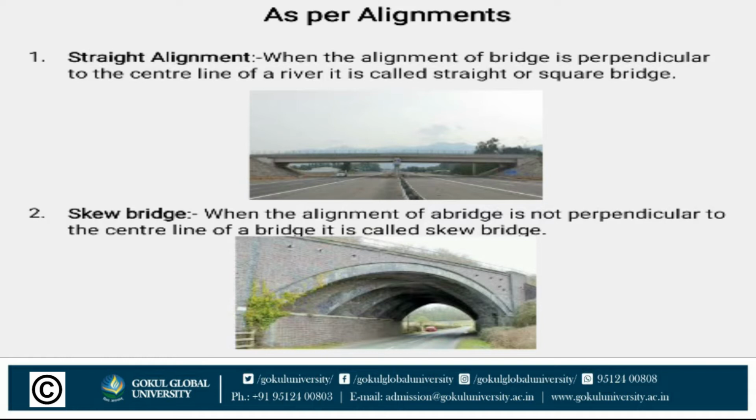In a straight alignment, the bridge is perpendicular to the center line of a river, and it is called a straight or square bridge. In this alignment, the center line of a bridge is completely perpendicular to the center line of the highway or railway. Skew bridge: when the alignment of a bridge is not perpendicular to the center line, it is called a skew bridge.